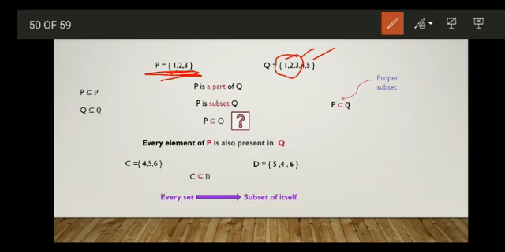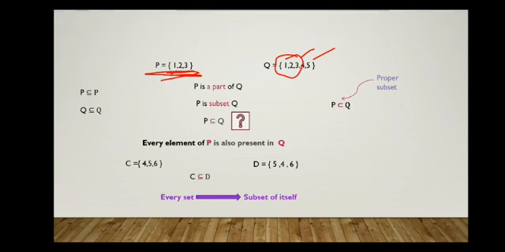So to be a proper subset, it should be a subset first. So P should be a subset of Q and Q should also have at least one element other than the elements of P. At that time we'll call P a proper subset of Q. This proper subset is also called a strict subset.